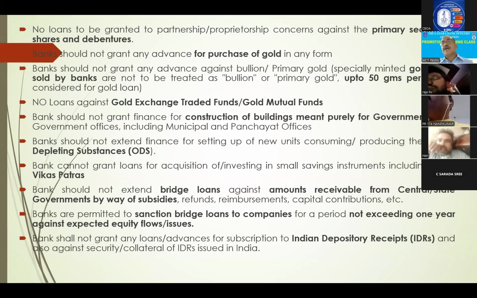Okay. Next, IDRs, Indian Depository Receipts. Some foreign company wants to raise money in the Indian market. So they keep some shares with one depository. That depository will issue the shares, the bonds, in India. They are called Indian Depository Receipts. Just like shares, you can buy and sell. So against them, no question of loans, because this money will go abroad. Already whatever the IDR amount is, that money will go to the foreign company.